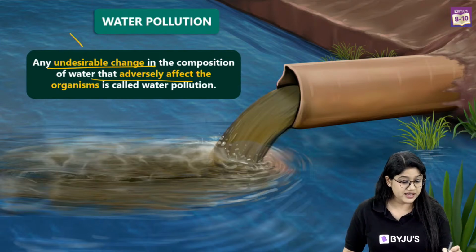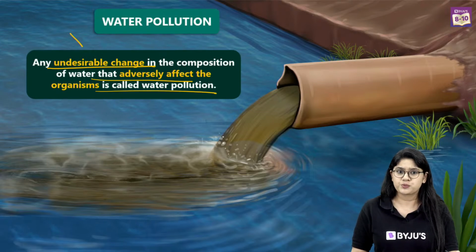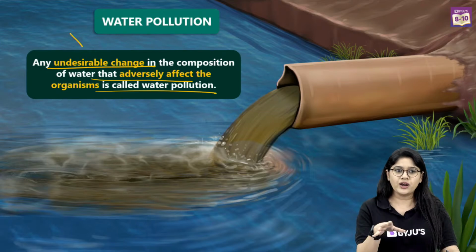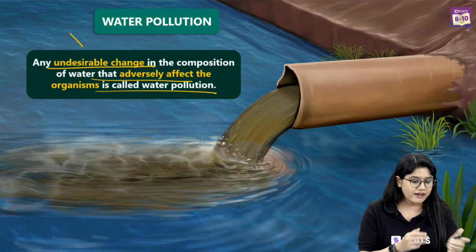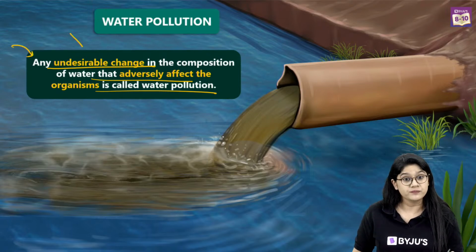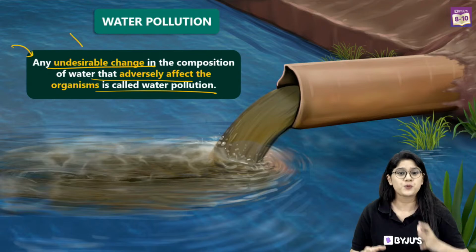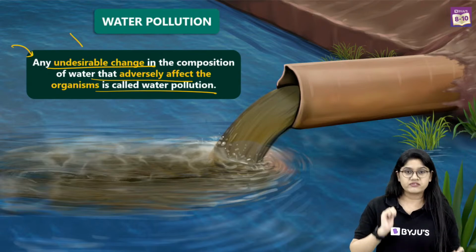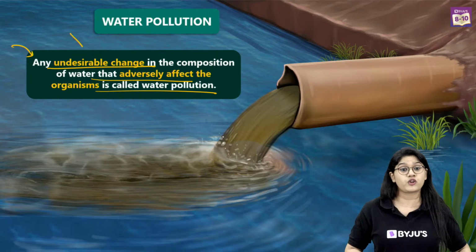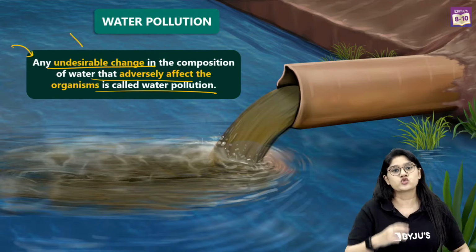We call that undesirable change water pollution, right? We all agree that we have this water pollution. So if we have a good source of water, let's just suppose that we have a lake nearby. It's a very good lake and of course we are drinking water from it. But as time goes on, what happens?